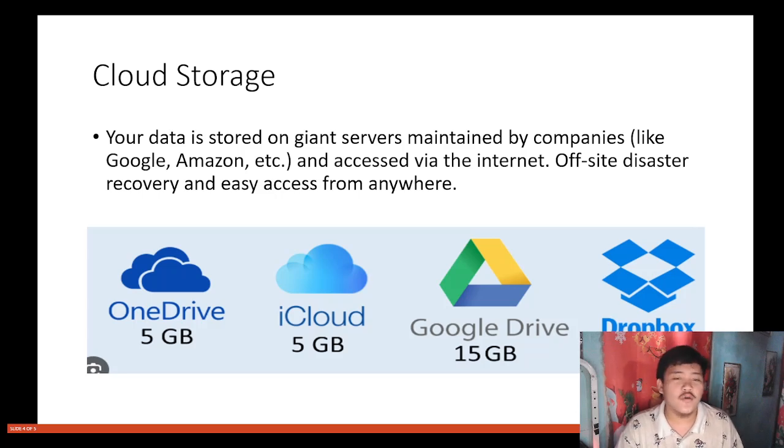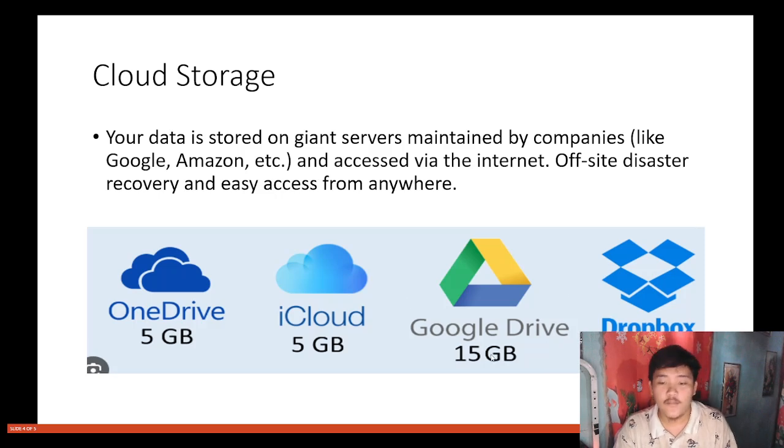Your data is stored on a giant server maintained by companies like Google, Amazon, etc., and accessed via the internet, with offsite disaster recovery, and easily accessible from anywhere. You are probably familiar with iCloud, OneDrive, Google.